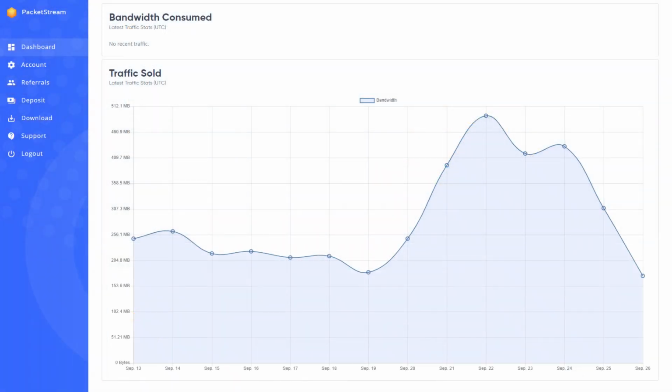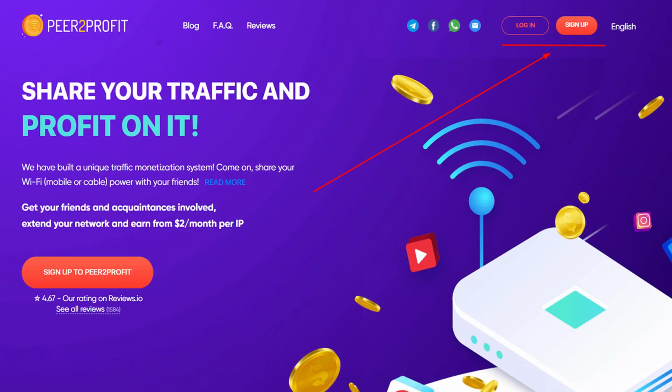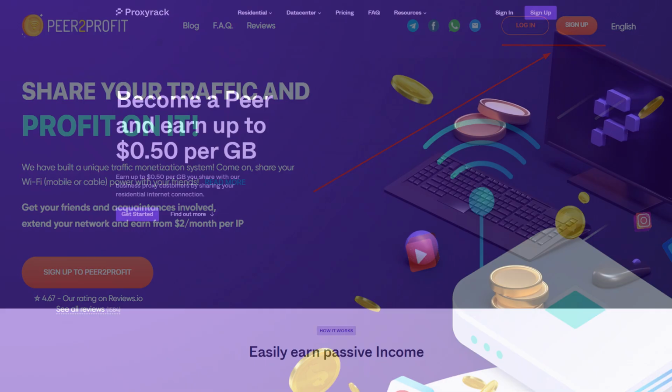PacketStream is a profitable and popular software used by many. It is available for Windows, macOS, and Linux. Peer-to-Profit. It is one of my favorites and I have earned over $100 from it in less than 6 months. You need to have Telegram to sign up for it.